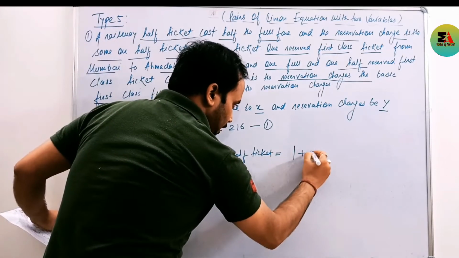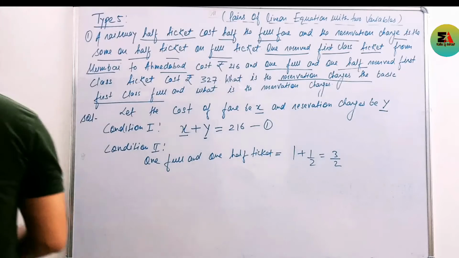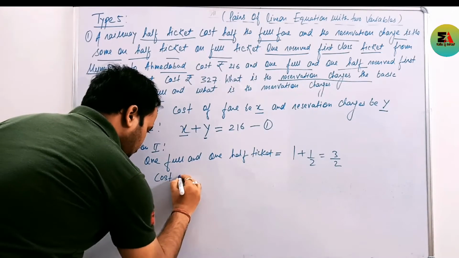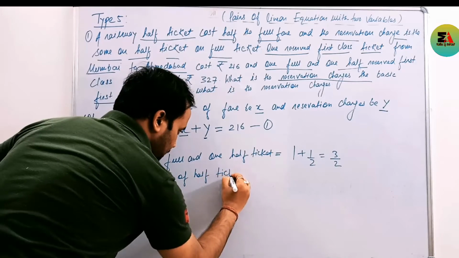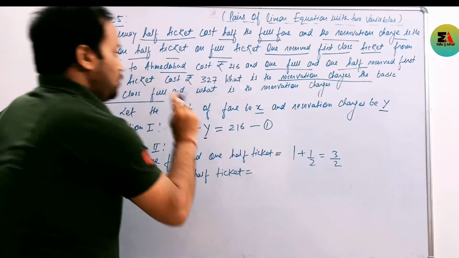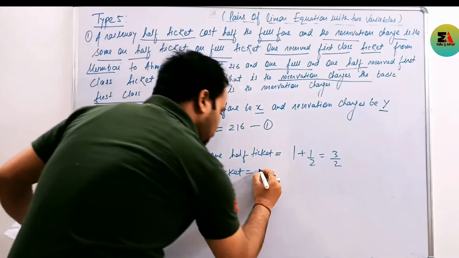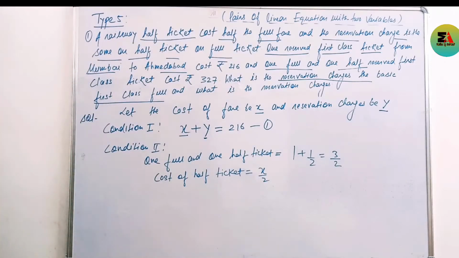Clear? One full and one half ticket. Total ticket will be 3/2. Clear? And the cost of a half ticket will be what? The cost of one ticket will be X. Therefore the cost of a half ticket will be what? X/2. I hope up to this stage is clear.